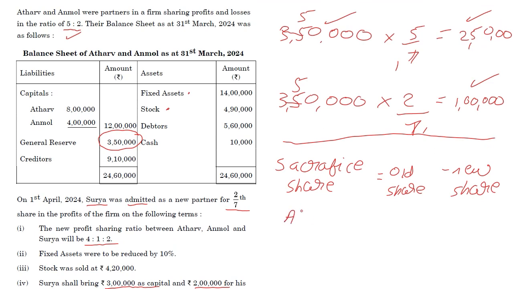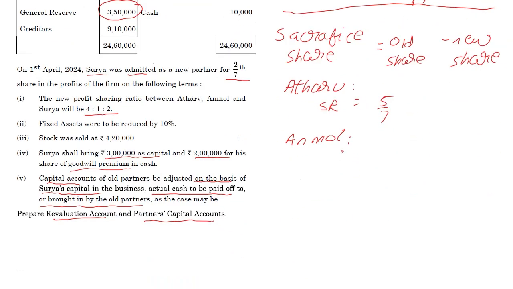Okay, so I have to do this once for Atharv and once for Anmol. In the case of Atharv, the sacrifice ratio is equal to the old ratio, which is 5 by 7. In the case of Anmol, the sacrifice ratio is going to be old ratio, which is 2 by 7. All right, be careful, 2 by 7. And now we can subtract what they have over here. So what is this? 4 by 7, 4 by 7. And what is this? 1 by 7, 1 by 7.